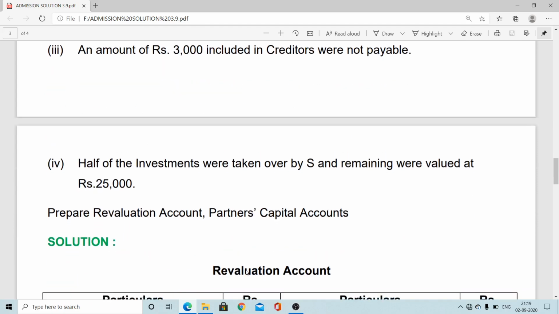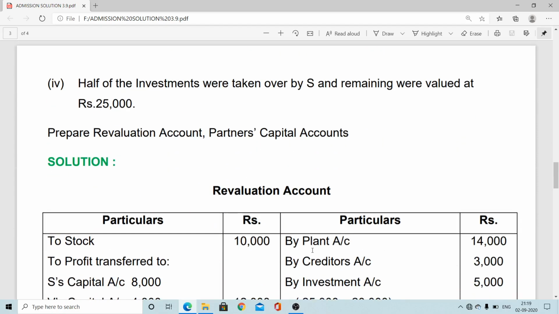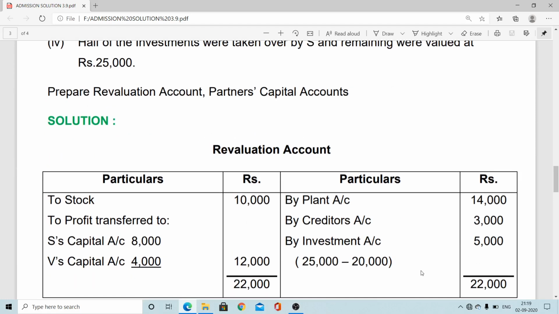Now you can check the revaluation ledger here. Plant increase 14,000, creditors decrease 3,000, investment increase 5,000, stock decrease 10,000. So if you compare here, profit arises, profit on revaluation. Credit side is coming 14 plus 3, 17 plus 5, 22,000, whereas the debit side is 10,000. So therefore 12,000 is the profit. And that profit will be distributed to all partners in their own profit sharing ratio, which is shown here: A capital 8,000 and B capital 4,000. Total profit goes to all partners' capital.